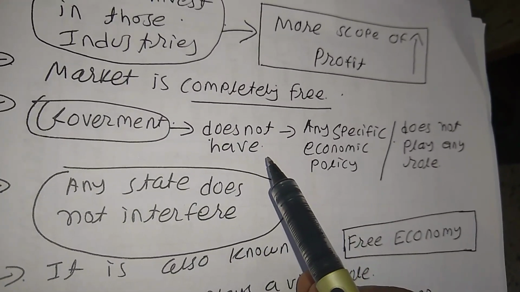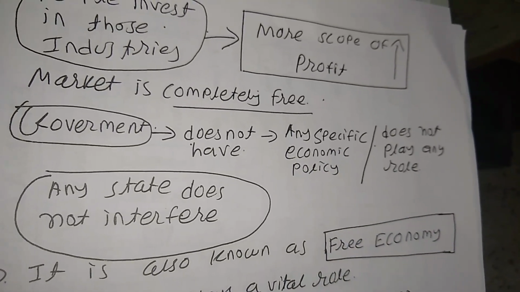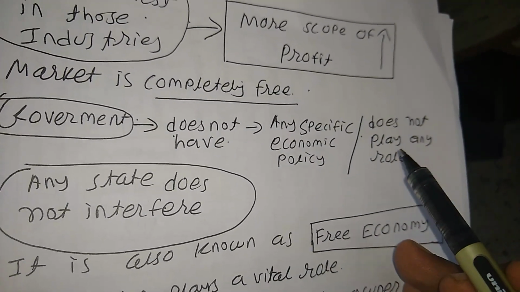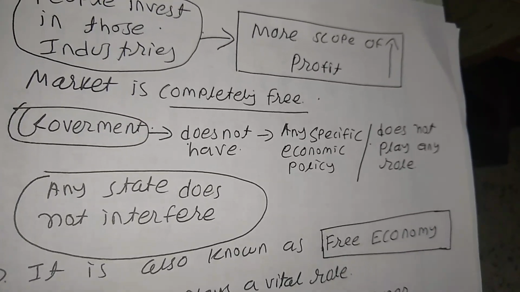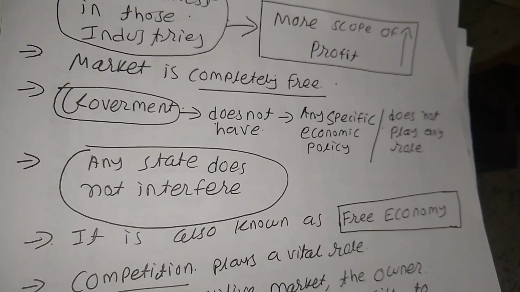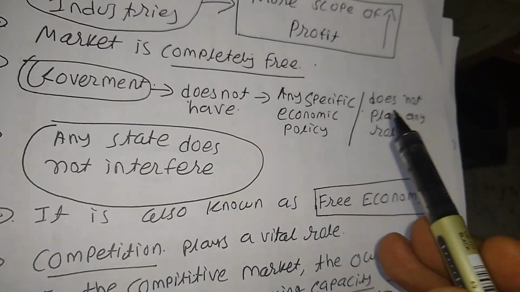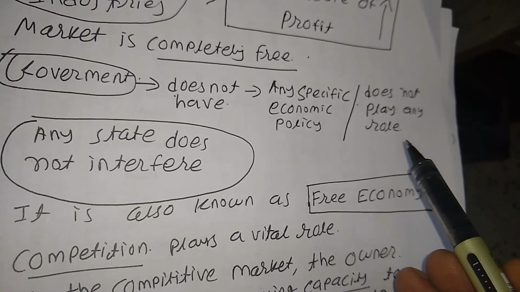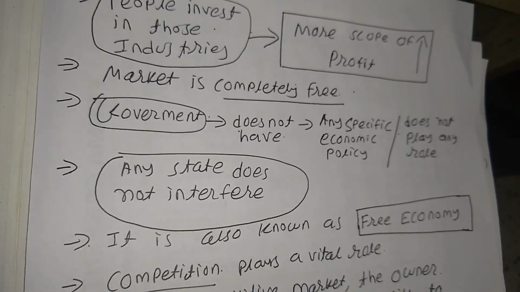Government does not have any specific economic policy and does not play any role. So here government does not have any specific policy, and government cannot play any role regarding stopping somebody.